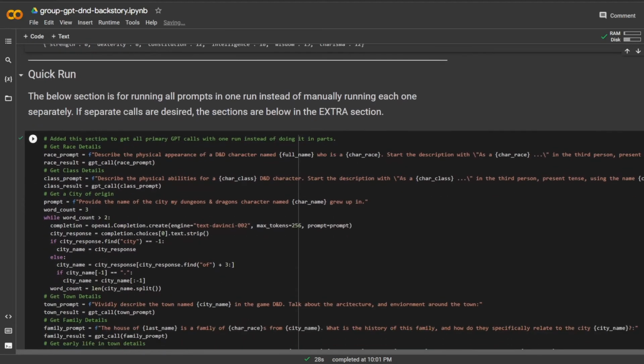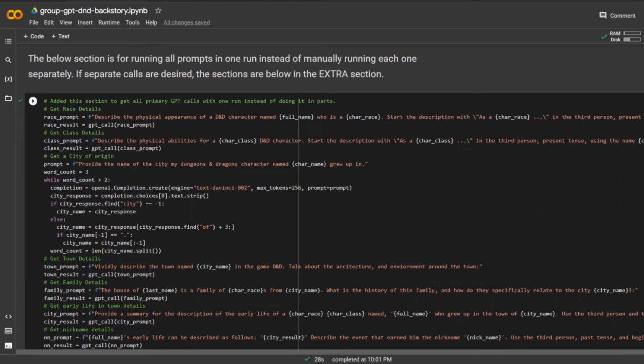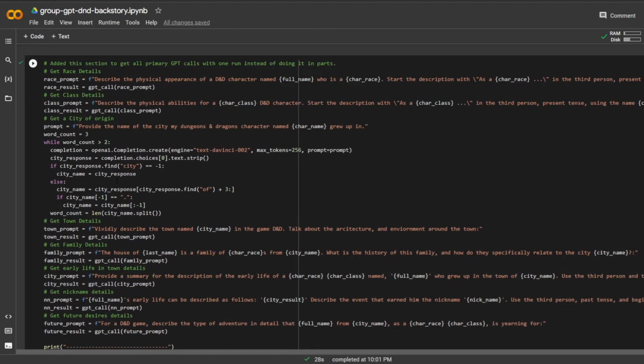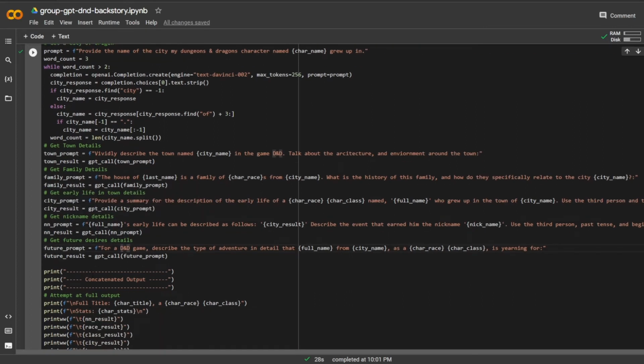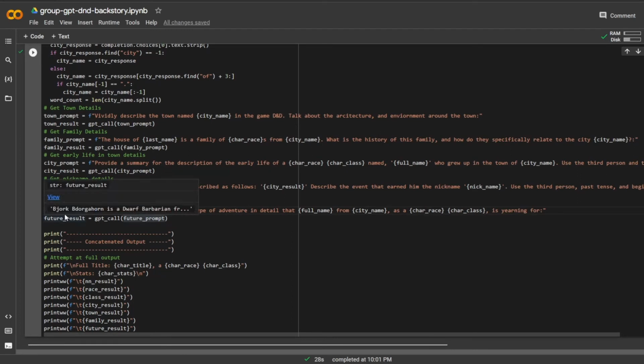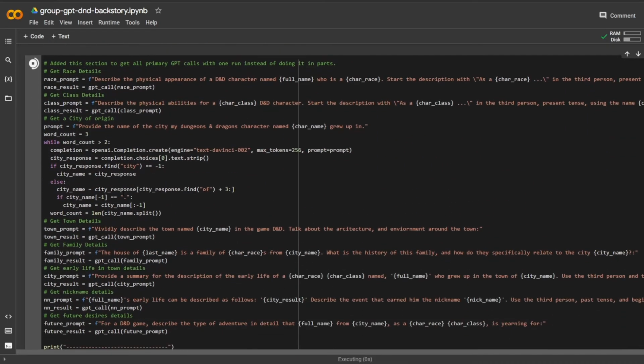So cool. Let's go ahead and do a quick run. As detailed as I was on all the input, I definitely want a lot of inspiration. So definitely want to know a lot about my backstory and where I was from. So my city of origin, and the town I'm from, and my family. Not so much care about the nickname. Junior is kind of standard, and then I would like to see what it has to say for my future in my next D&D game. So I really care about the concatenated output, so let's go ahead and run this.